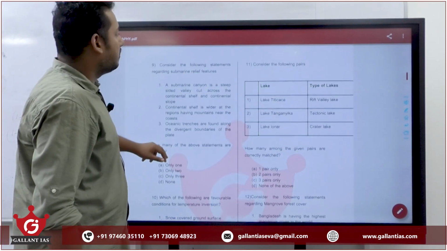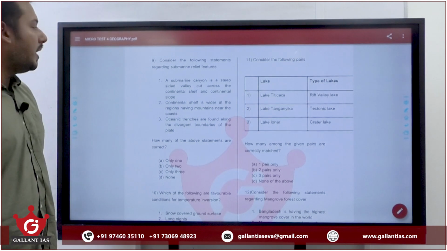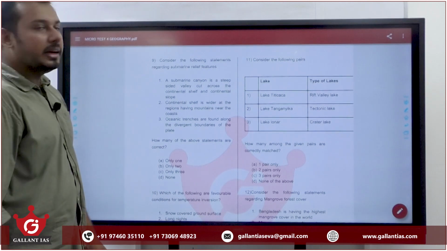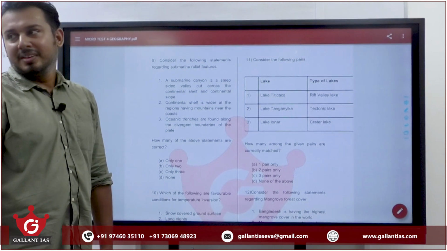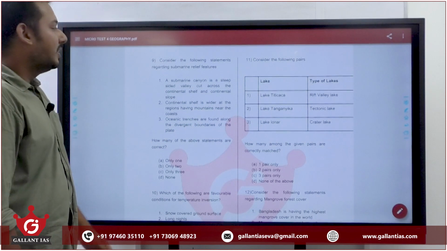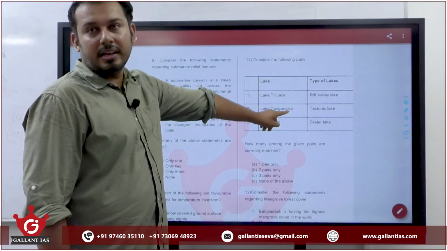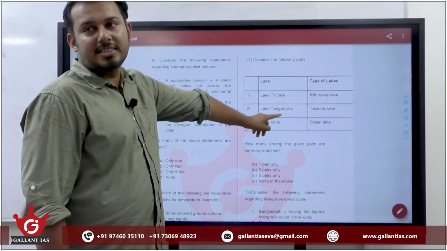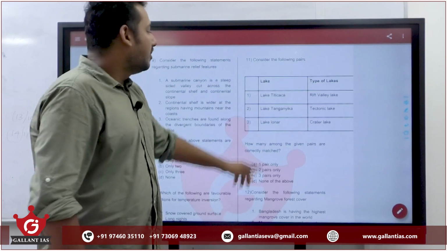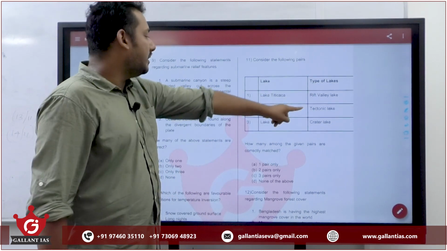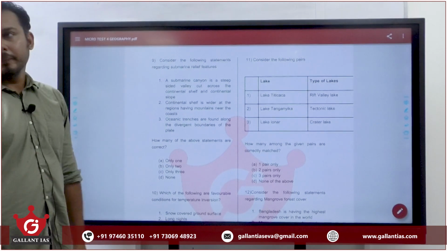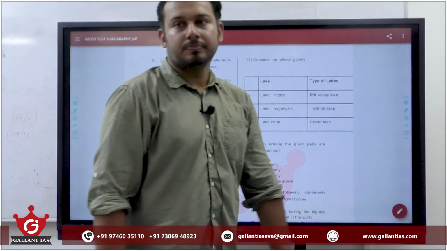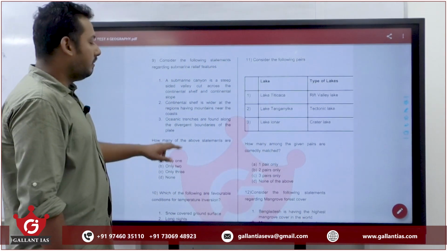Question number 11. Match the following: Lake Titicaca, Rift Valley, Lake Tanganyika, Tectonic, Lake Lonar, Crater Lake. Any idea? This is regarding the formation of different types of lake. Where is Lake Tanganyika? Lake Tanganyika is in Africa. In Africa, you might have heard about the East African Rift Valley. So Lake Tanganyika is the Rift Valley lake, Titicaca is the tectonic lake, Lonar is the crater lake which is in India. Crater lake means it has been formed due to a meteorite impact. So the answer is again A.